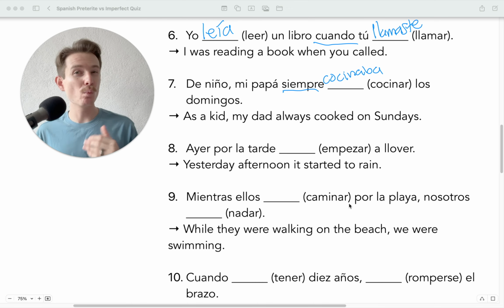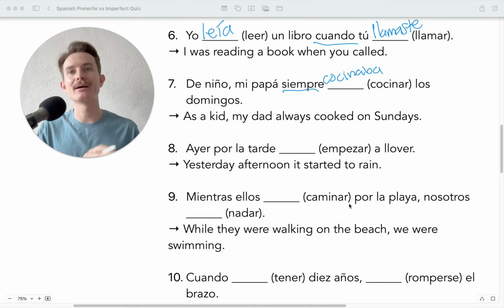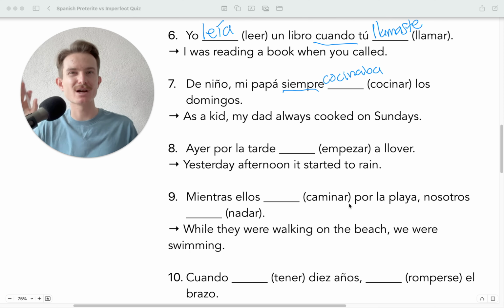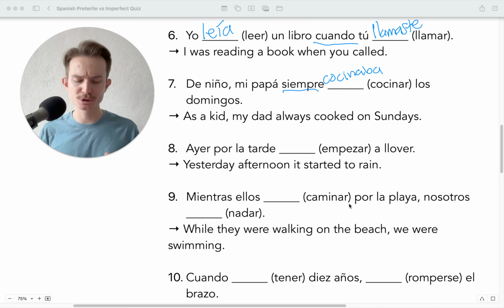So, I would cook for you, but I'm busy, for example. Those are two different things. So cocinaba is going on in the past. Oh yeah, we would do that all the time. Whereas this, oh, I would do this for you, but I don't have any money, or I don't have any time. Okay, two different things there. So be careful with the translation of would when it comes to the imperfect.